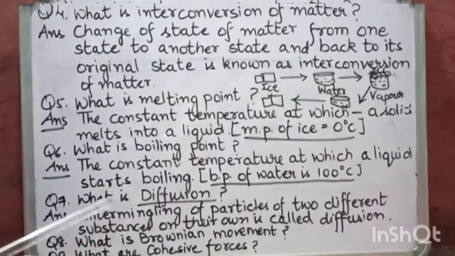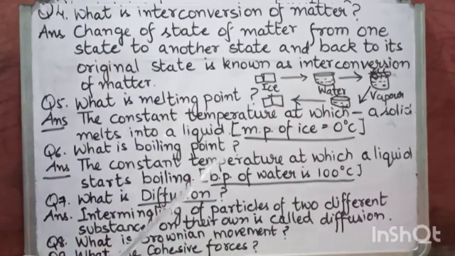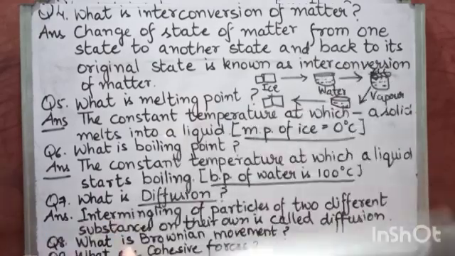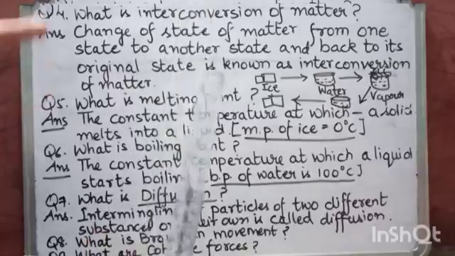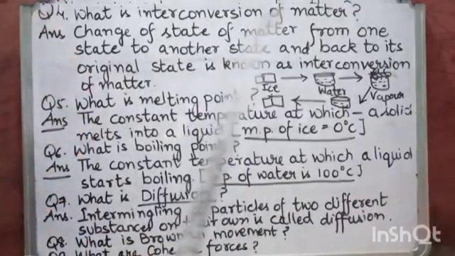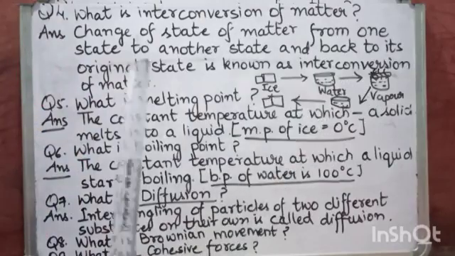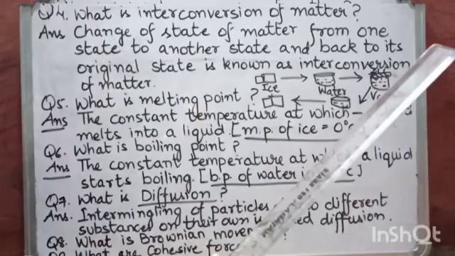Now question number 7 is, what is diffusion? Diffusion is the intermingling, that means mixing, of particles of two different substances on their own. Now in solids, molecules are tightly packed, so there is no movement of particles. But in liquids, there is some movement of particles. And in gases, particles move freely.